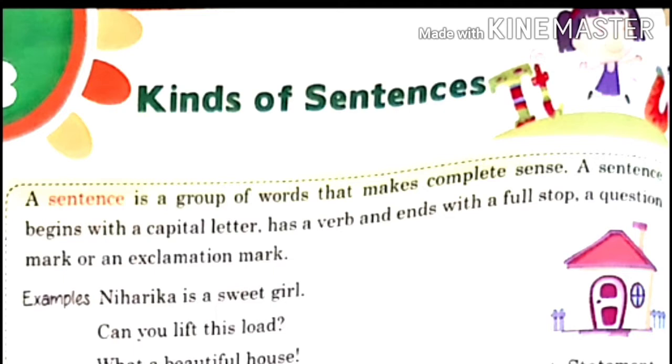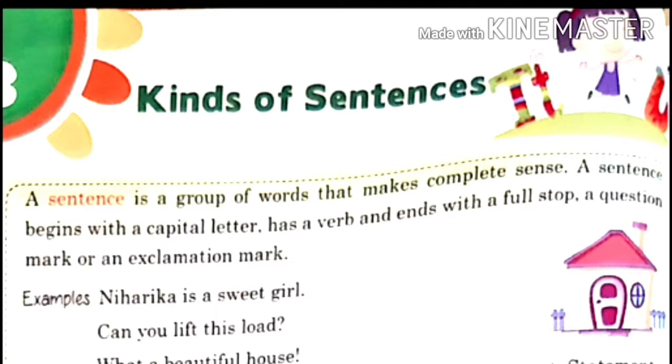In a previous lesson, we have studied about a sentence. So let's revise first. We studied that a sentence is a group of words that makes complete sense. Means any group of words which gives you some meaning, that is a sentence. We cannot say that to a group of words which is jumbled up. Jumbled up words which are not giving you any meaning cannot be a sentence. So, you should give some meaning.